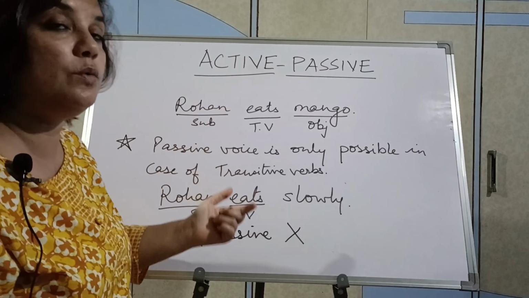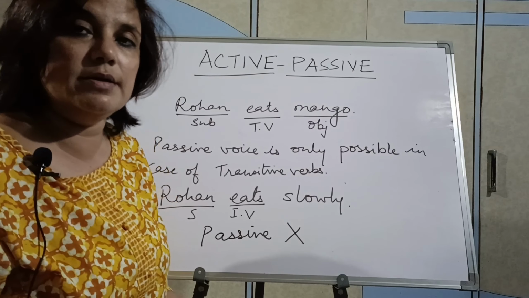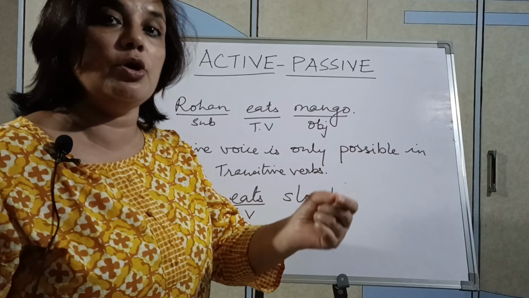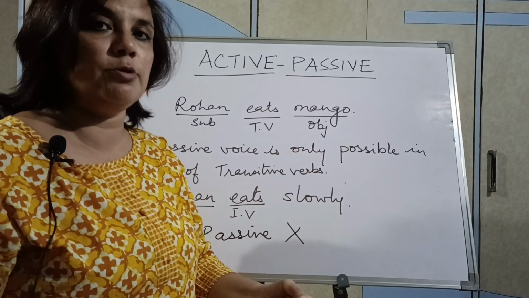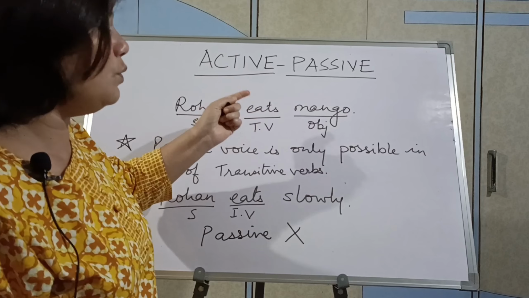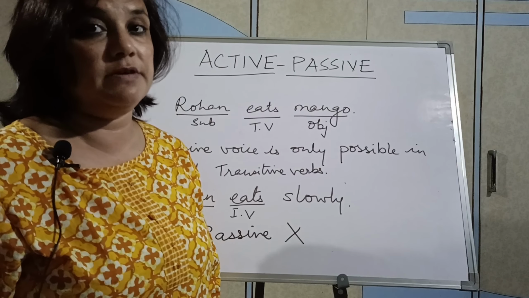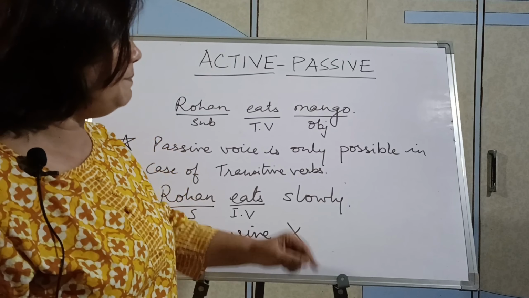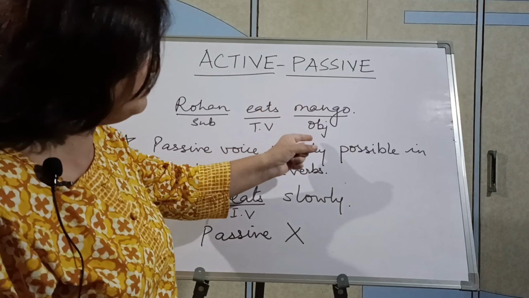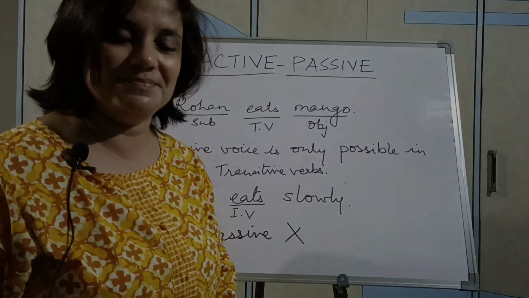First of all, you have to check the verb that is given. Sometimes to confuse you, teachers give in exercises, you write down whether it is possible or not to make passive voice. So the first point of understanding is that only if the verb is a transitive verb, then passive is possible. Otherwise passive is not possible. Why? Because for passive voice there should be an object, because only this object will become the subject while changing into passive voice.